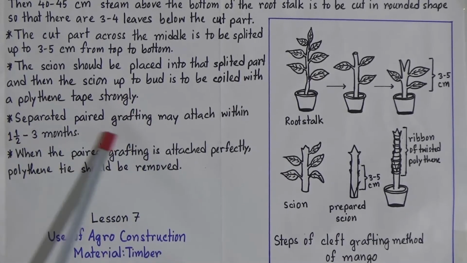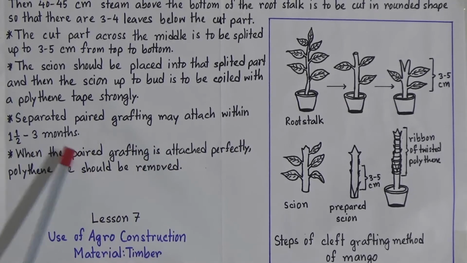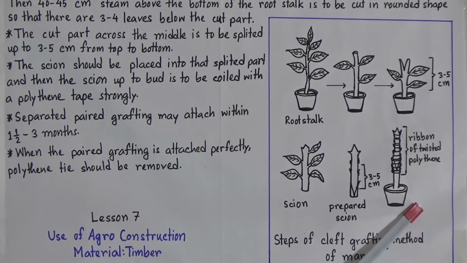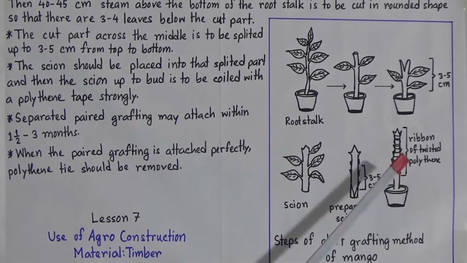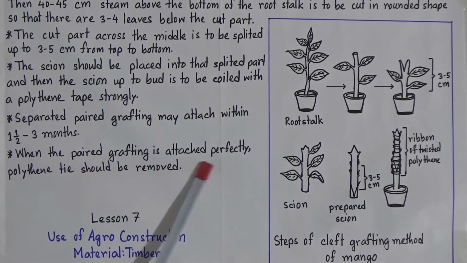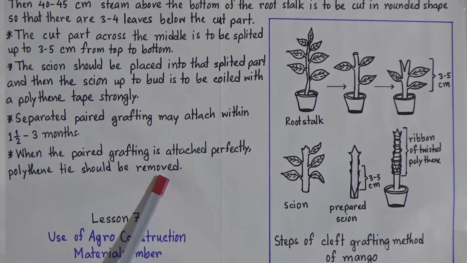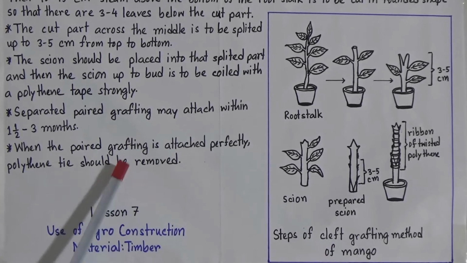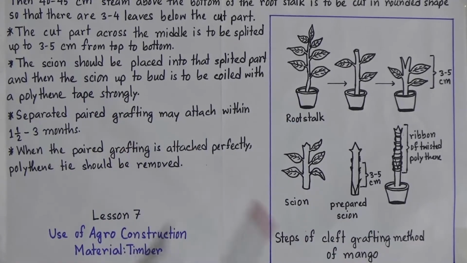And separated pair grafting may attach within 1.5 to 3 months. So within 3 months we will get our result. That means this separated part will attach to this rootstock. And when the pair grafting is attached perfectly, the polythene tie should be removed. So we will remove the polythene tie, otherwise the scion will be broken down.